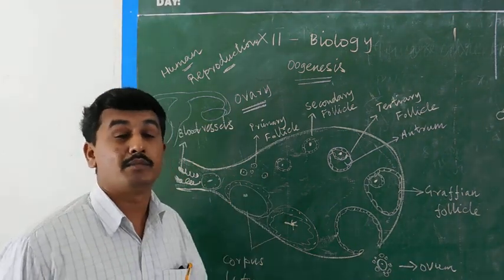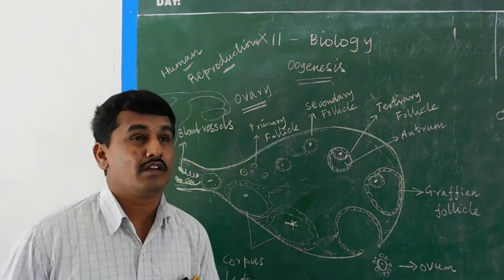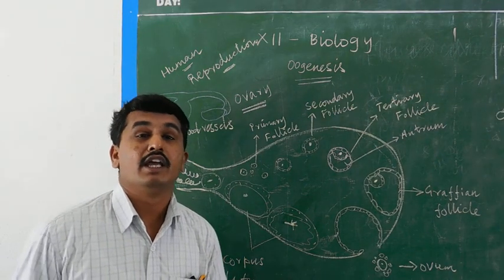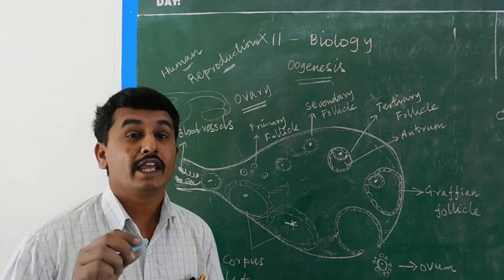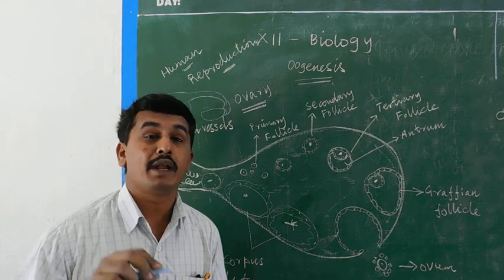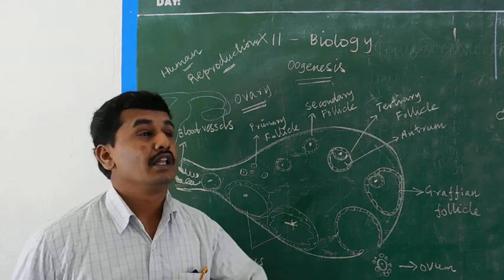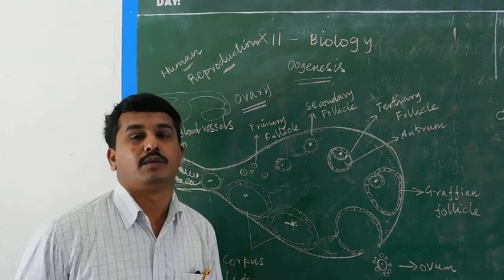In a female, after fertilization the zygote is developed, and the embryo develops inside the uterus. The embryo gets implanted into the uterus. After implantation, the embryo slowly develops.